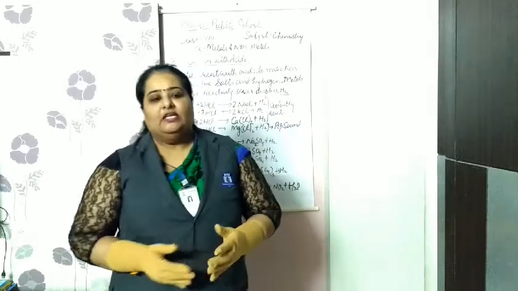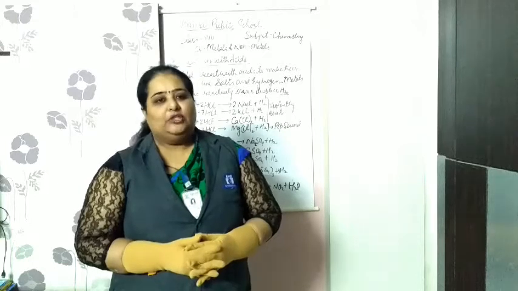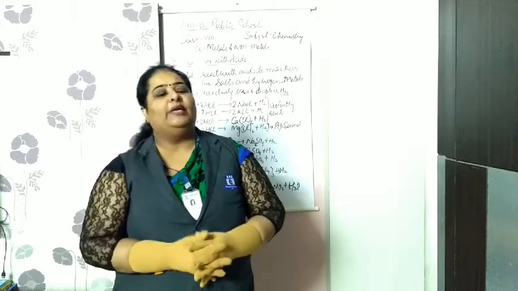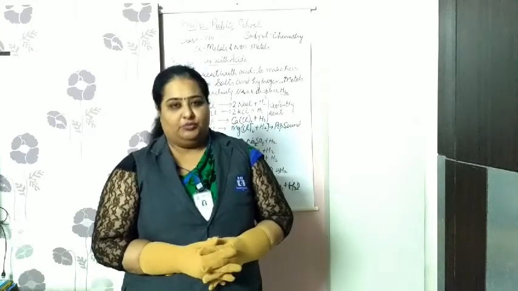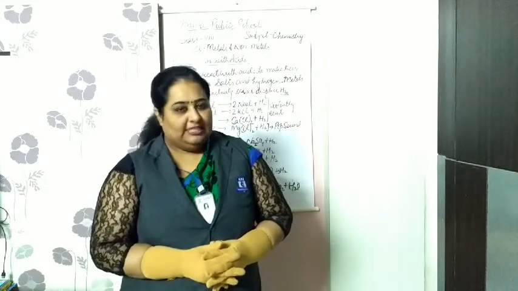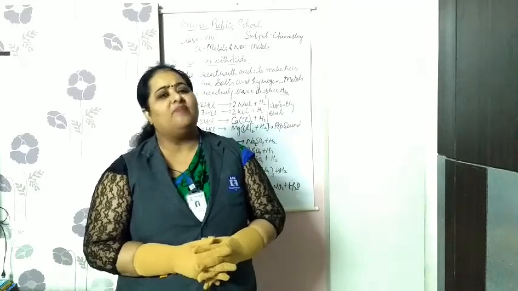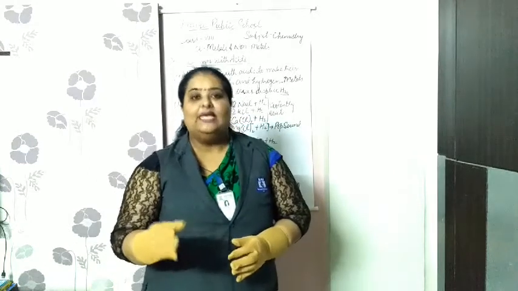So what happens? The effervescence, the bubbles immediately start producing, right? When they start producing, we bring a burning splinter near the mouth of the test tube. It will burn with a pop sound. That is the indication that hydrogen has been produced, the reaction has occurred. And simultaneously we touch the test tube.